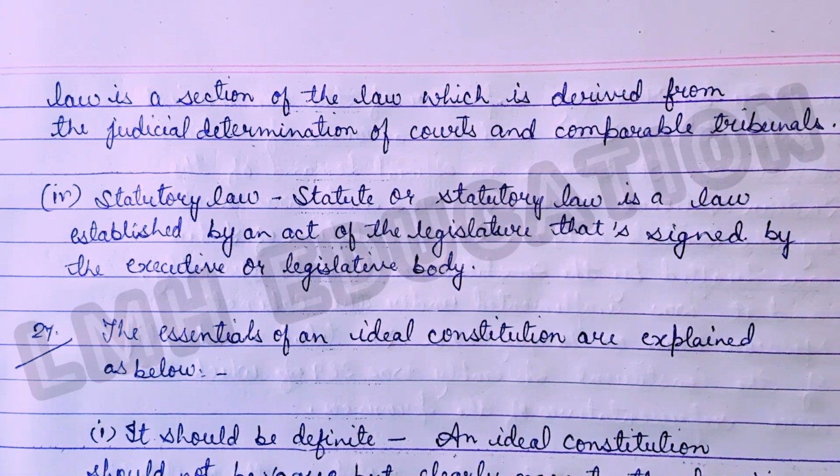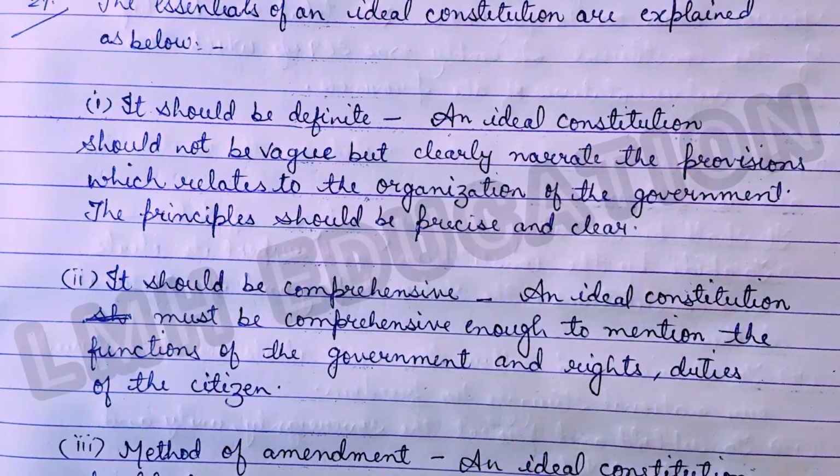The essentials of an ideal constitution are explained as below. So in this question you have to write the essentials of an ideal constitution. So the first one is it should be definite. An ideal constitution should not be vague but clearly narrate the provisions which relates to the organization of the government. The principles should be precise and clear. Now the next essential is it should be comprehensive.